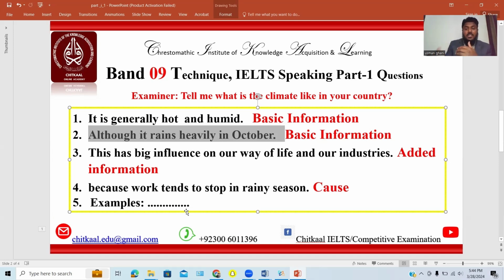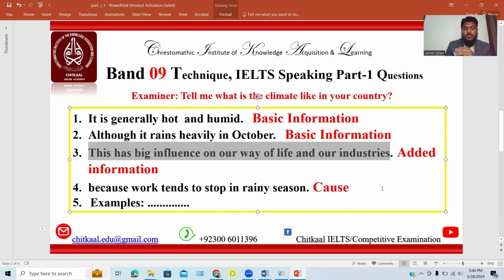Now he's expanding that. For example, now read this sentence, Zoha. This has the big influence on our way of life and our industries. That's very great. Stop. So this has big influence on our way of life and our industries. So what has big influence on their way of life and industries? Hot and humid environment. Yeah, raining, hot and humid environment, and specifically raining. It has actually influence on their life and industries.